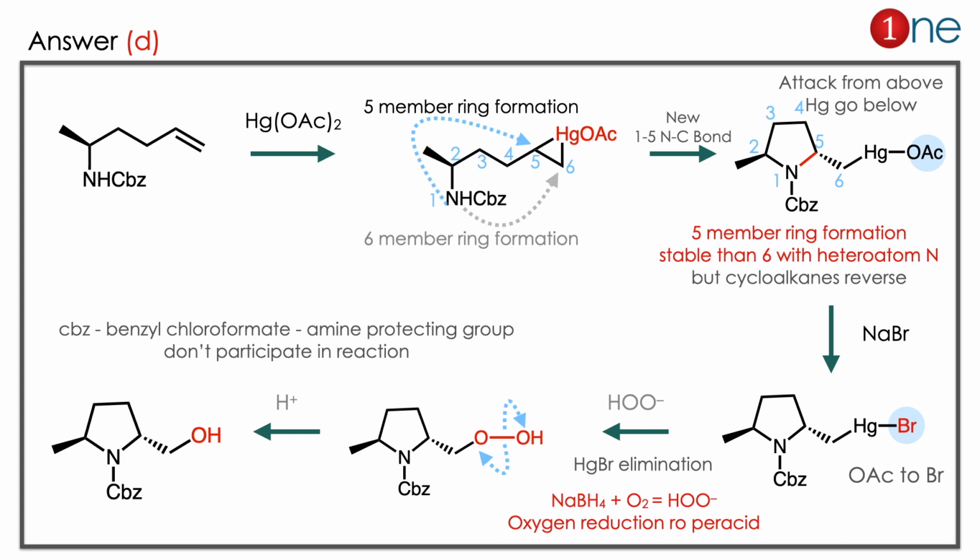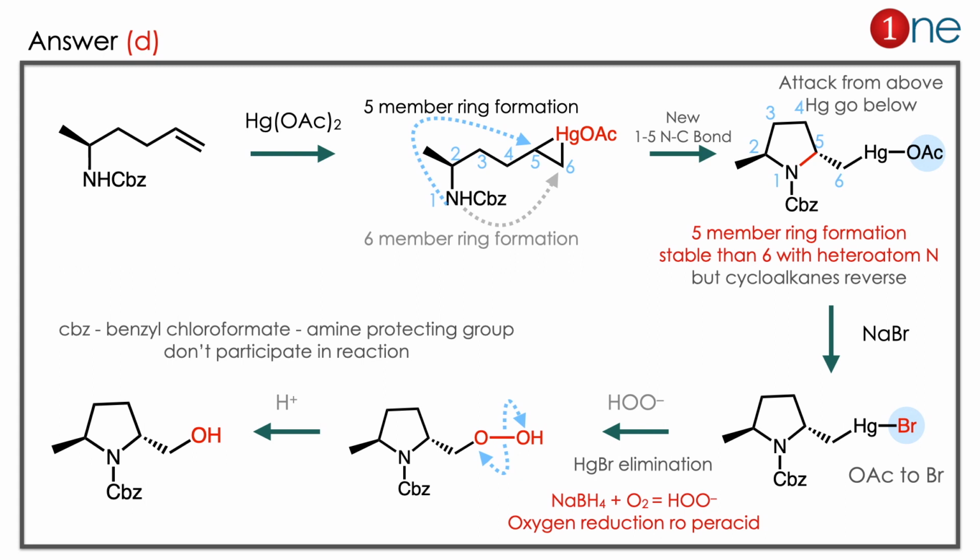Next step you are using sodium borohydride and oxygen. So it's a kind of peracid formation as well as demercuration that happens. The peracid replaces the mercury, so an OH bond is there. Next step you are hydrolyzing, and the OH bond will be there. So the final product is clearly D.